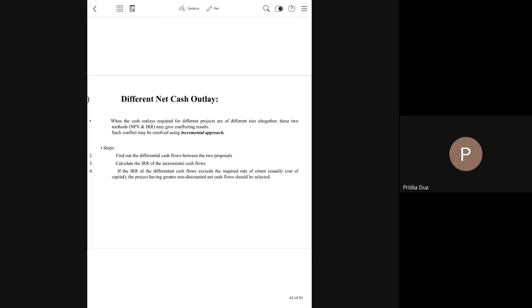So you have project A and B. One has an initial investment of 10,000, the other has an initial investment of 50,000. So in this case, you might get a different conclusion when you are using NPV and IRR. So this situation can be addressed too by using the incremental approach. Can any one of you recall where did we use the incremental approach earlier?